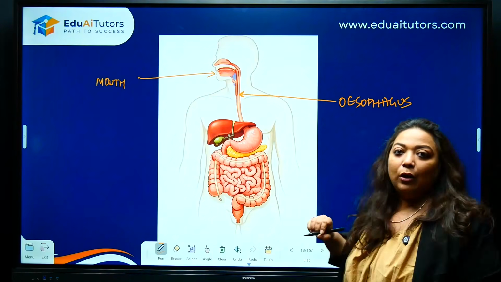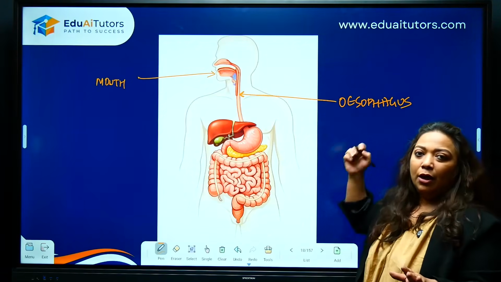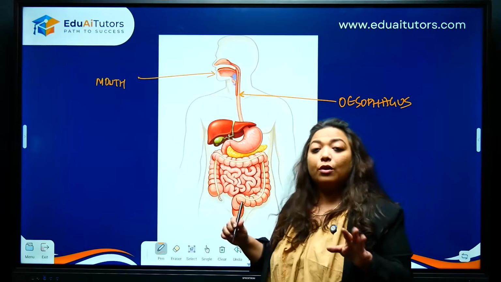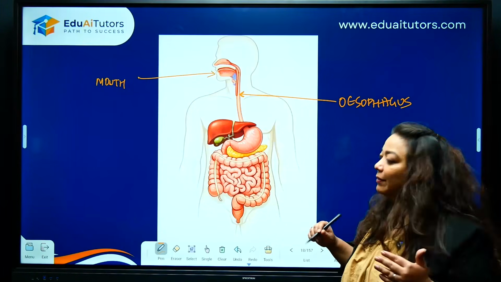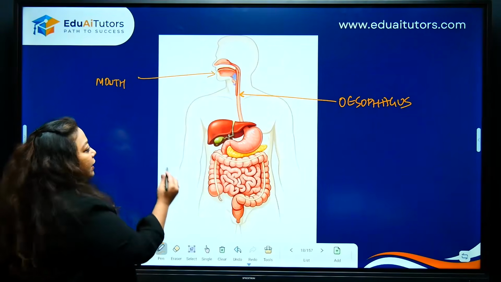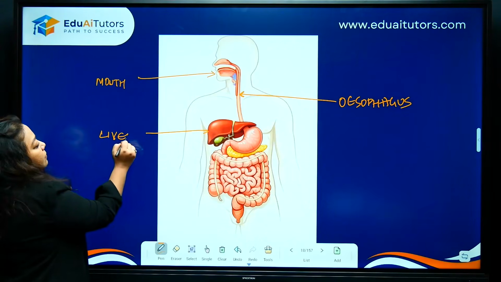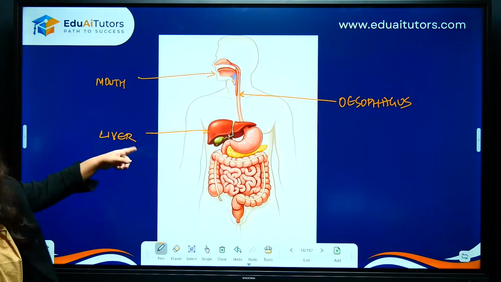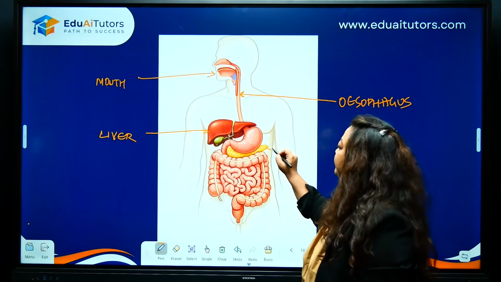Another important point about labeling, keep it in caps, keep it in capital. Don't write cursive. You will score well if you have clear handwriting. Examiner can understand it faster. Correct? It will be easier. Legible. Keep it legible. You've got liver. This is the liver. Then you've got the pancreas. Again, let's come this side.